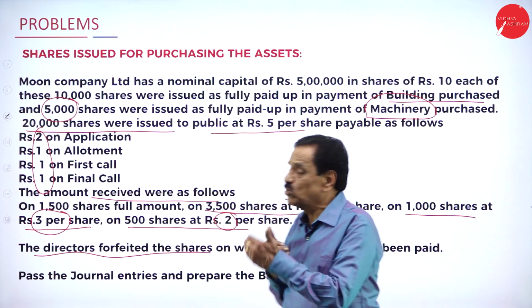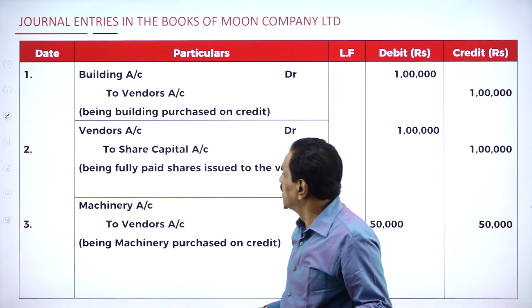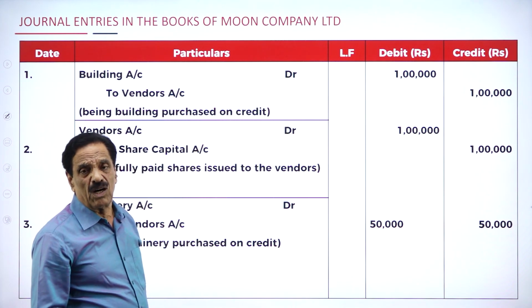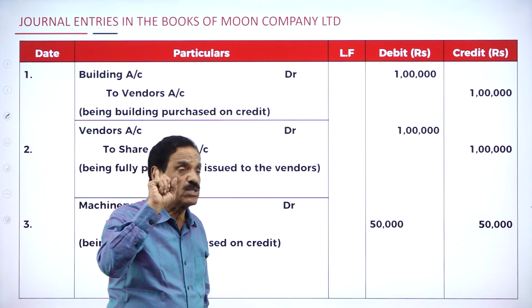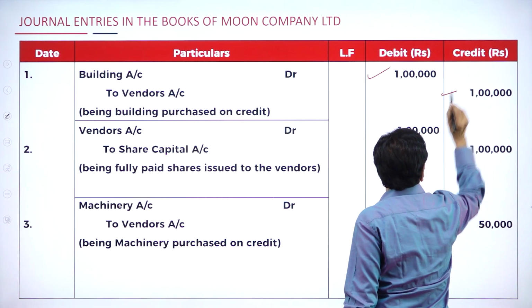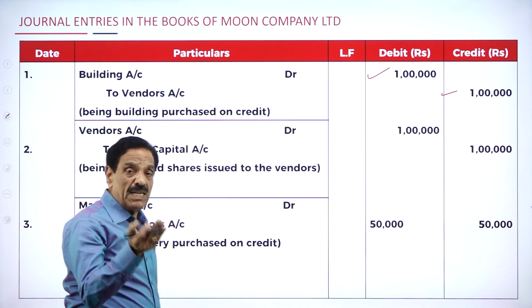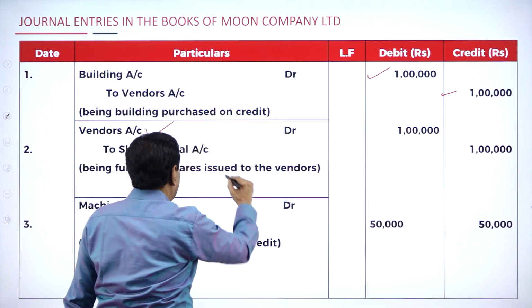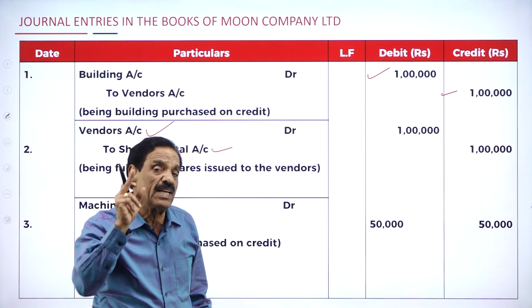Now, we will move on to the journal entries and how they will be passed. The first entry goes building account debit to vendor account. How many shares were issued? 10,000 shares. 10,000 into 10 is 1 lakh. What's the entry? Building account debit 1 lakh to vendor account 1 lakh. Vendor means seller. What's the next entry? Vendor account debit to share capital account to the extent of 1 lakh.